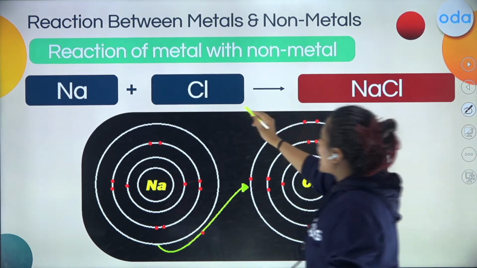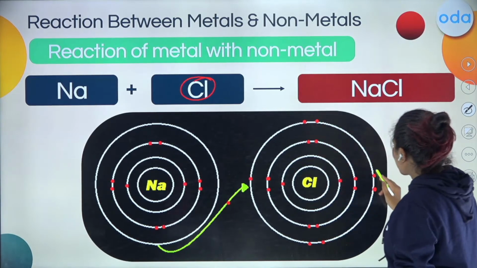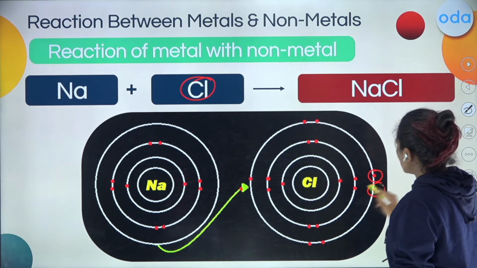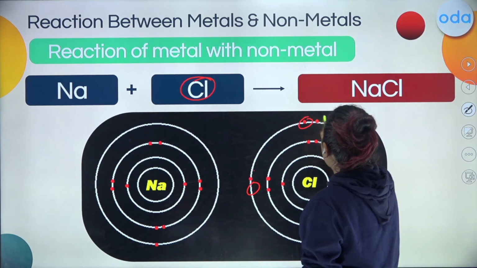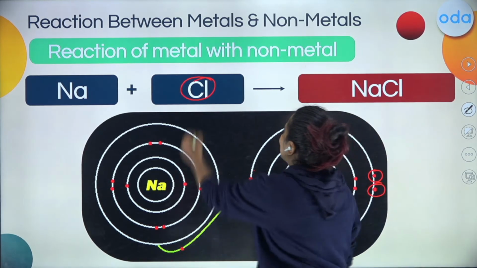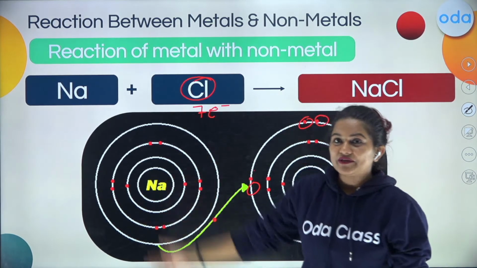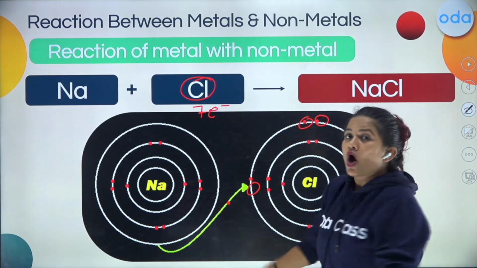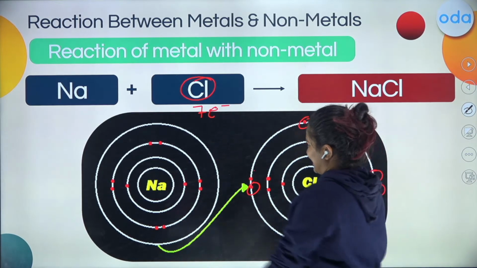Come on. Now let's move to chlorine. How many outermost electrons are there? 1, 2, 3, 4, 5, yes, 6 and 7. 7 electrons in the outermost shell. What will be the valency of chlorine, or how many electrons is chlorine going to trade?